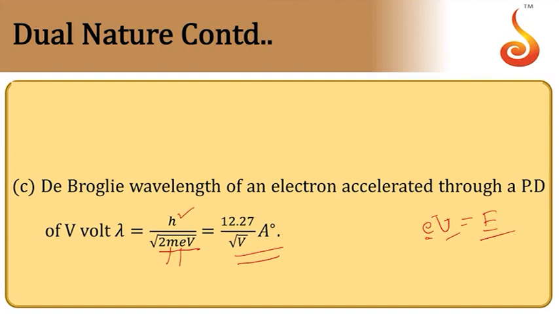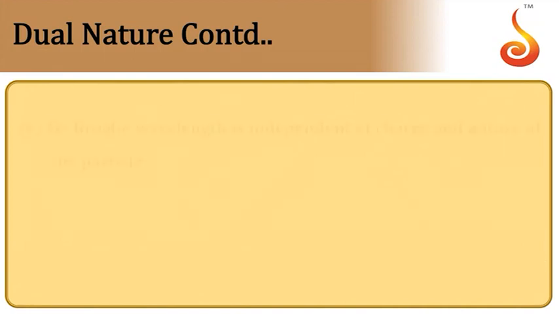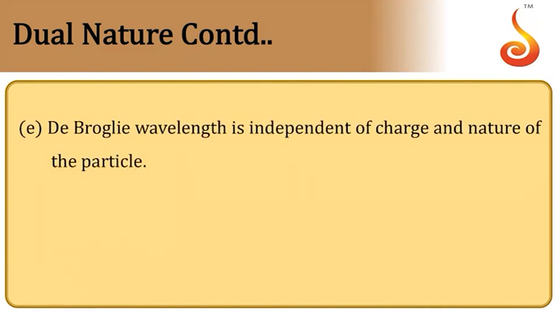So this can be used as a shortcut for solving problems. Now, the de Broglie wavelength depends on the mass and speed of the moving particle. Then it is independent of the charge and nature of the particle. Whether the body is charged or not, it is immaterial. It depends only on the mass and velocity of the particle.